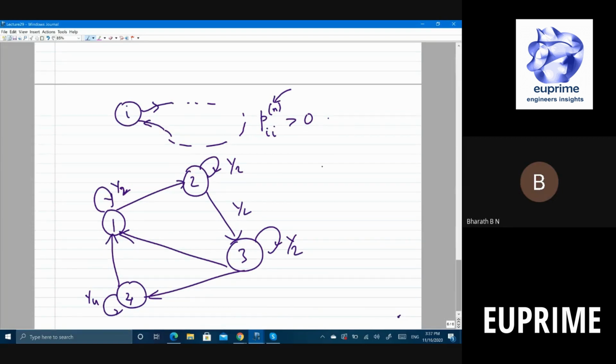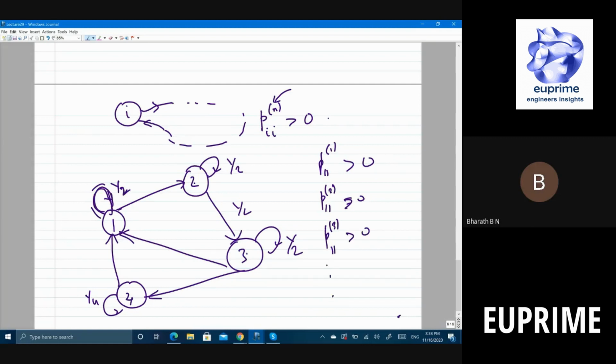Now let's look at P_11. So I start at 1. After one step I can come back, right? You agree? Because with a probability of half I come back to 1. Can I come back to 1 in 2 steps? Yes, I can, right? One way is I can start here, come back to 1, and then again come back to 1. That's 2 steps. So this is also greater than 0. P_11 in 3 steps: yes, I can go to 2, 2 to 3, and 3 to 1, right? This is greater than 0, and so on.